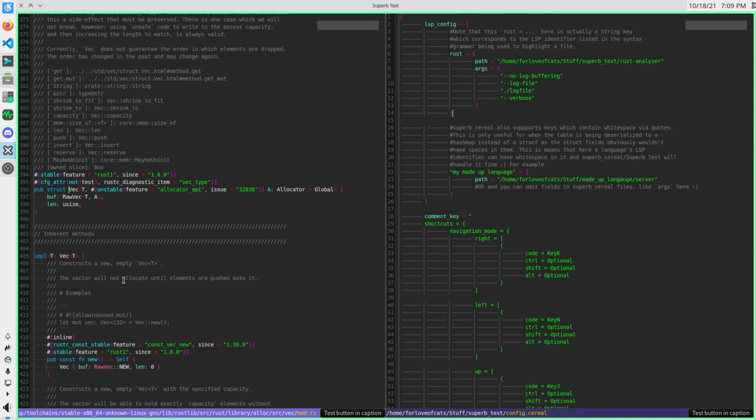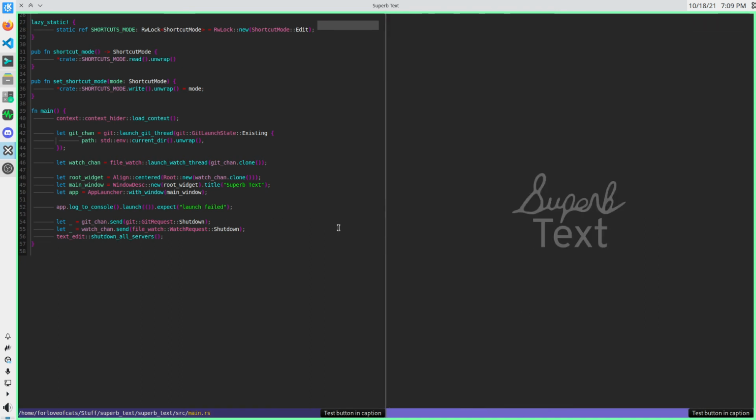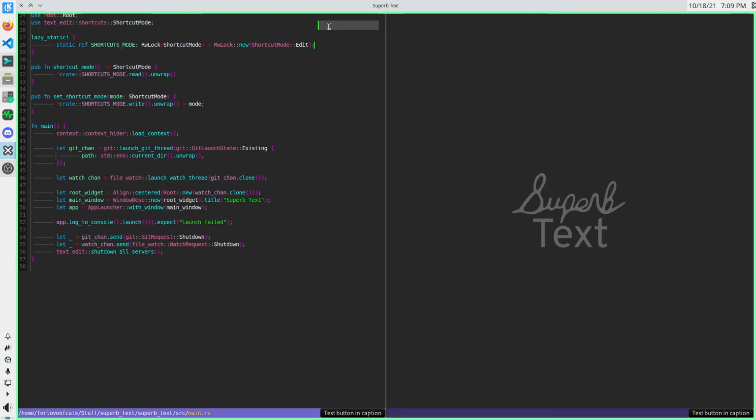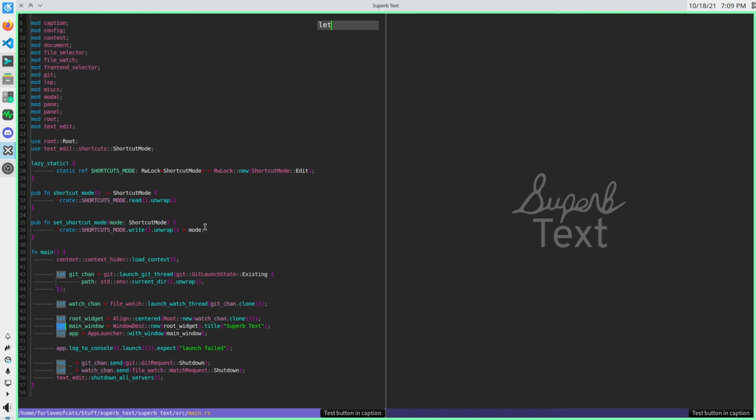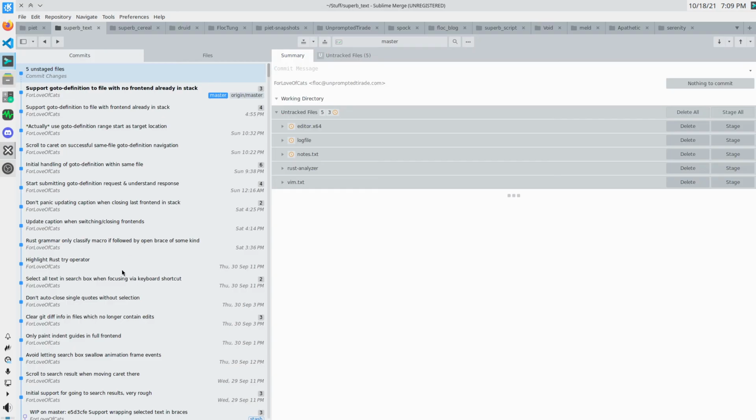Just wanted to show that off. Oh, and we've got actual search now. I haven't shown that off anywhere, but yeah, actual file search, which was the last thing I needed before I switched to using Superb Text as my daily driver.